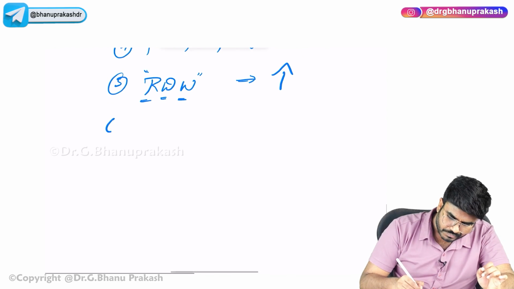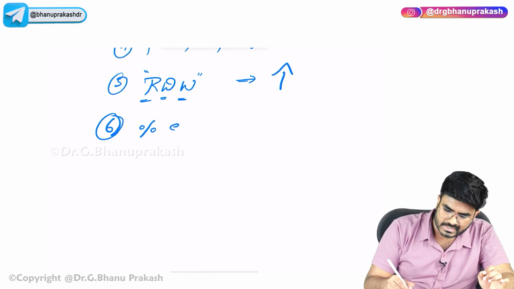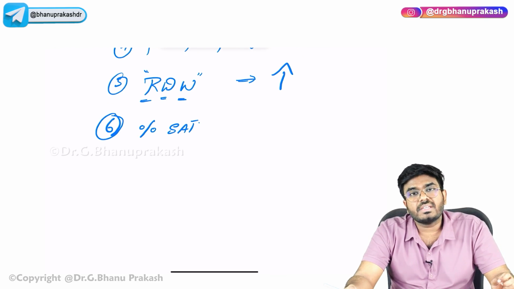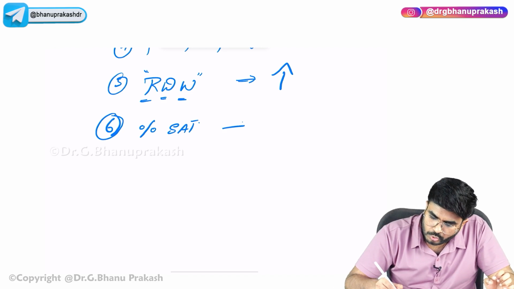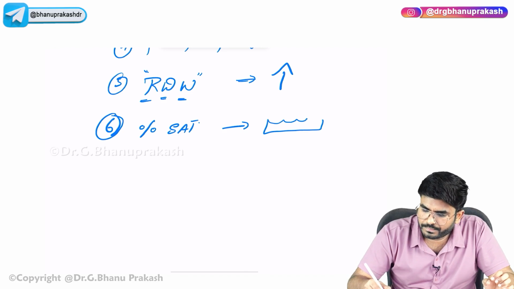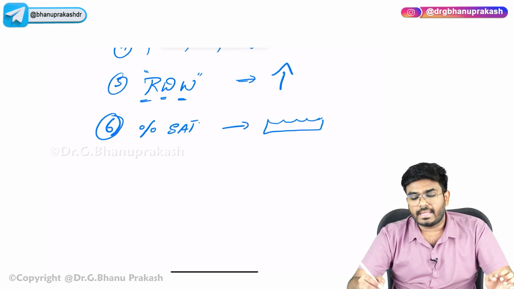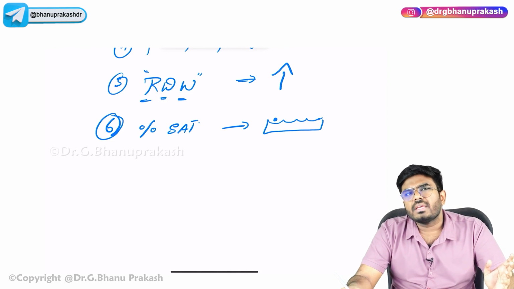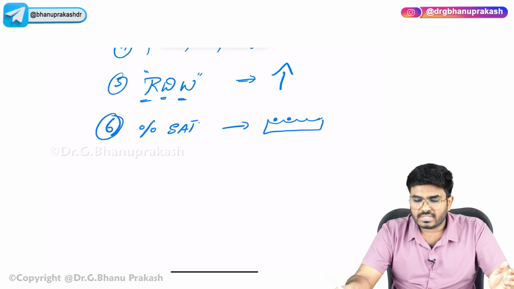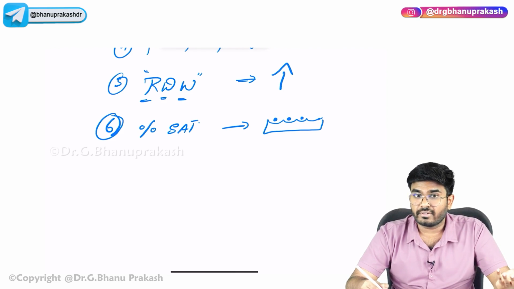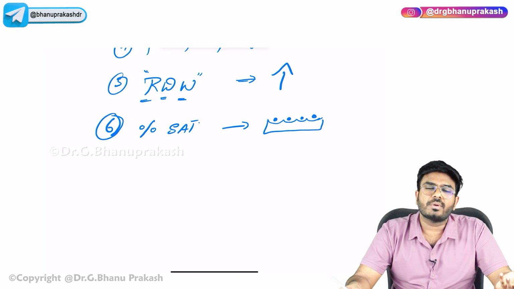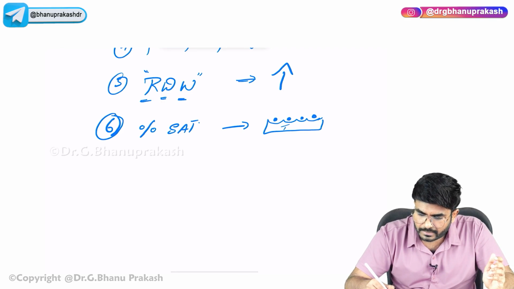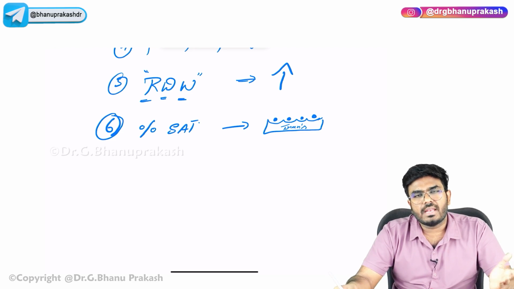The next parameter I want you to know is percentage saturation. What exactly is percentage saturation? Imagine this is a transferrin molecule. How many irons are bound to it? If one iron is bound, it is less saturated. If two irons are bound, more saturated. If three irons are bound, 75% saturated. If four irons are bound, 100% saturated. So the more irons binding to the transferrin, the more saturation; fewer irons, less saturation.